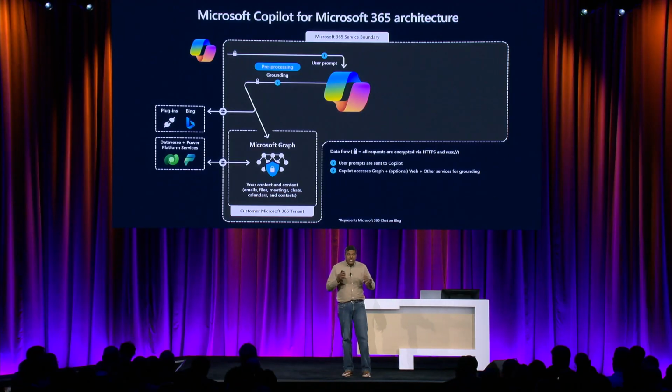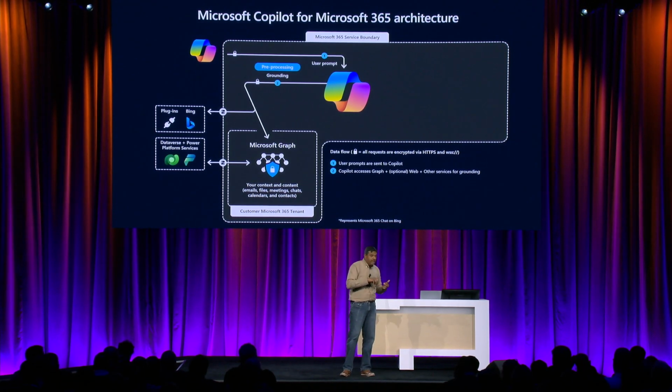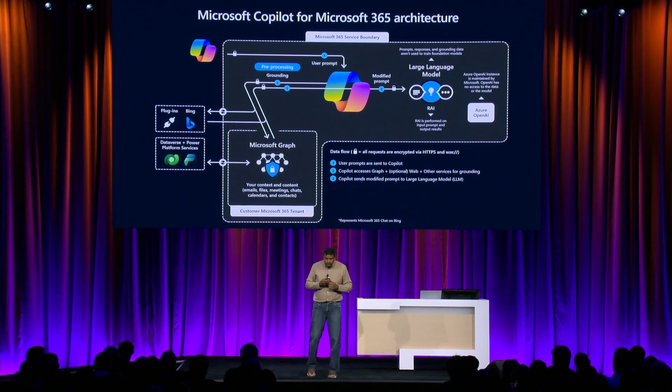Now, this information could also be extended to third parties. I know a lot of the audience here is very excited to talk about extensions. It is very similar to how there are third-party extensions available in Teams, and many apps in Teams from third parties. Copilot can get you access to your data in the Microsoft Graph, with third party and Bing, and provide everything to you at your fingertips.